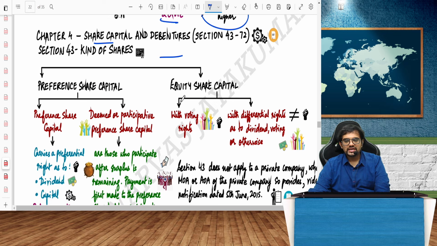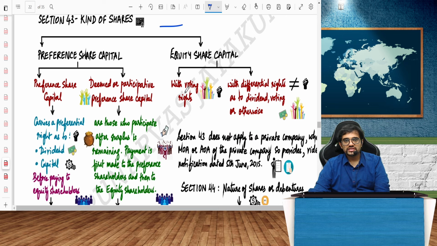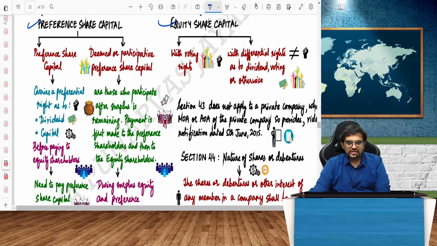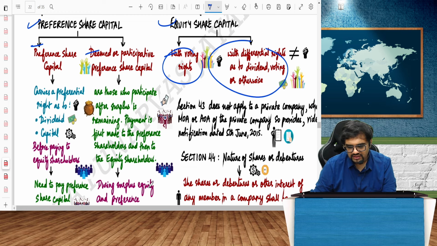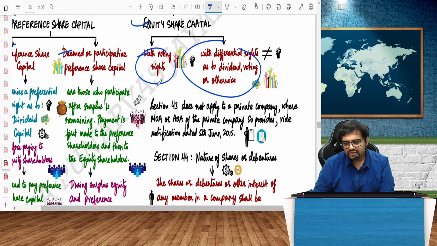Now, chapter 4 is what? Share capital and debentures, sections 43 to 72. Section 43: what are the two types of shares involved? Preference share capital and equity share capital. Preference share capital and equity share capital are the two types, with voting rights and with differential rights. This you have already studied in CA Foundation. Nevertheless, I will not do everything, only this.